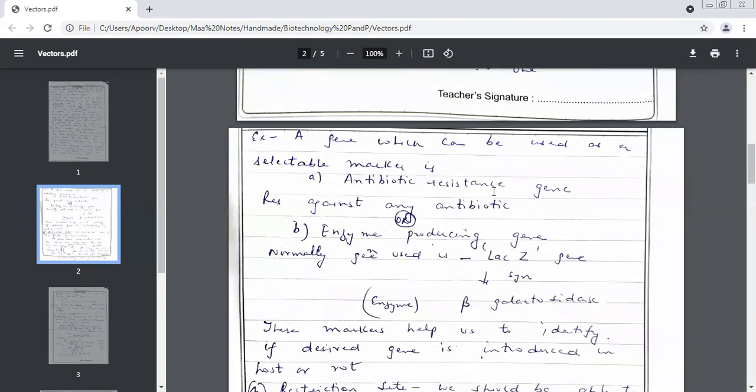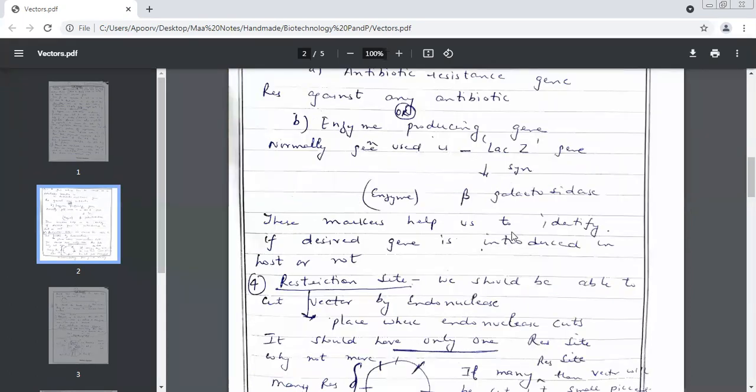Generally, the 2 selectable markers which are used are number 1, antibiotic resistant gene, and which is the second one? Enzyme producing gene. Which is the most commonly used enzyme producing gene in biotechnology? LAC-Z gene. Good. And which enzyme does it synthesize? Beta-galactosidase. Fine. So what are these markers helping us to do? These markers help us to identify if the desired gene is introduced into the host or not.